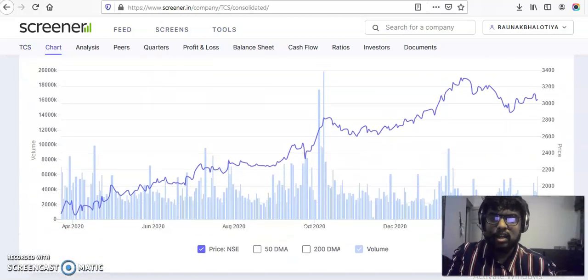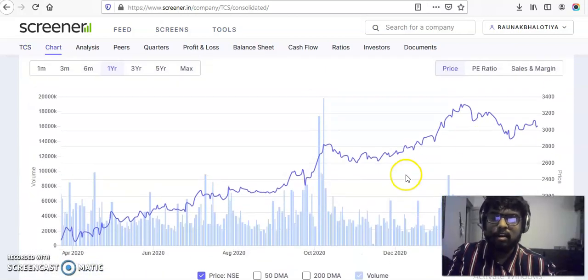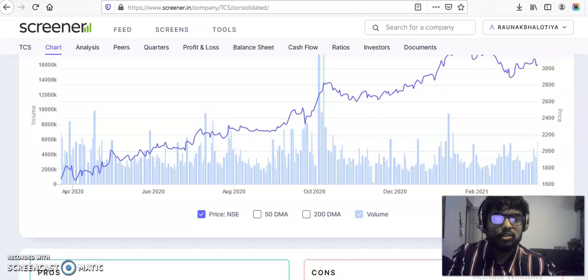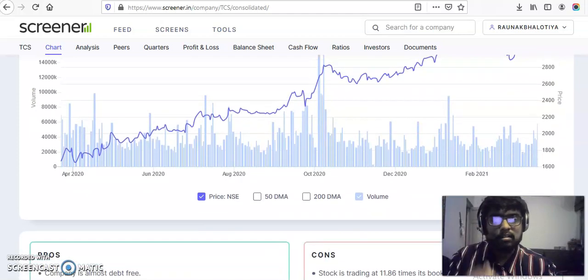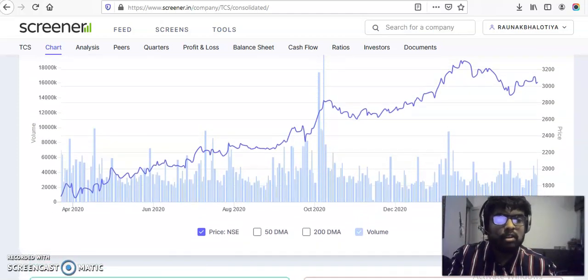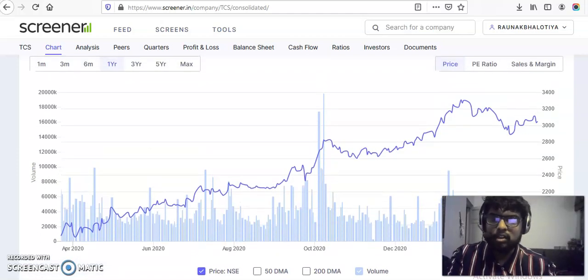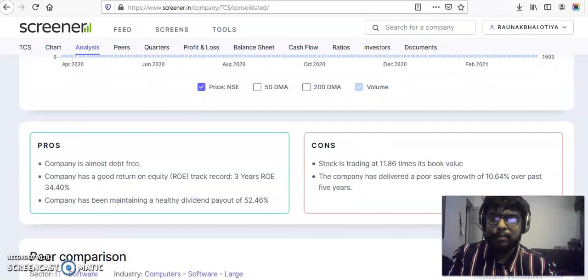Going forward, this is a chart of TCS. As you can see, in April 2020 it was trading at around 1,600, and now it is trading at around 3,000 rupees. So basically a surge of almost 100%. This was due to the crash which happened in the market. The prices went down very drastically. Generally, good stocks tend to go up even after the crash. Going forward, these are the pros and cons of the company, which according to Screener are there.